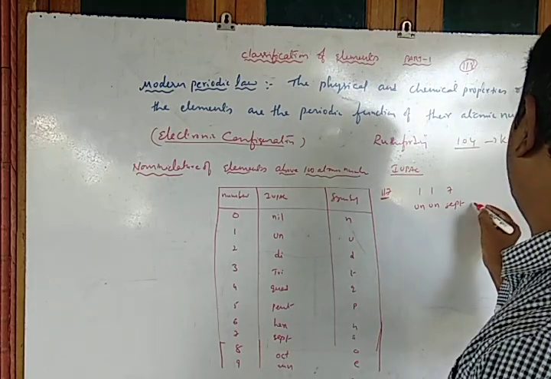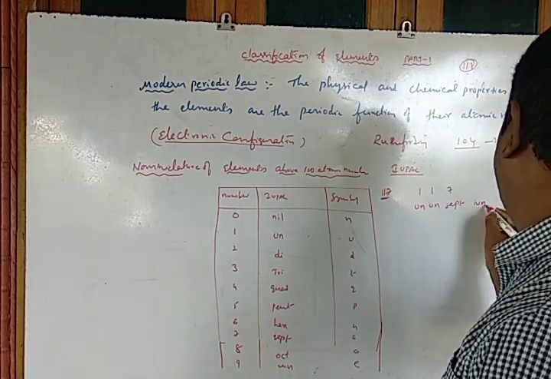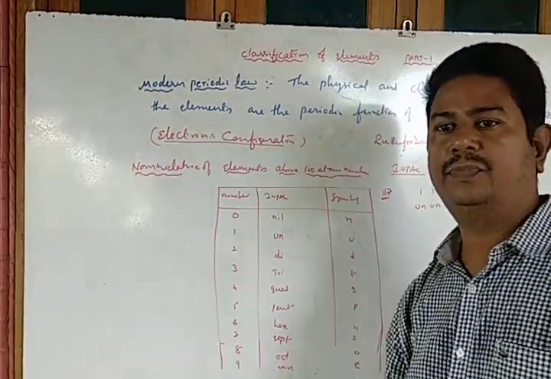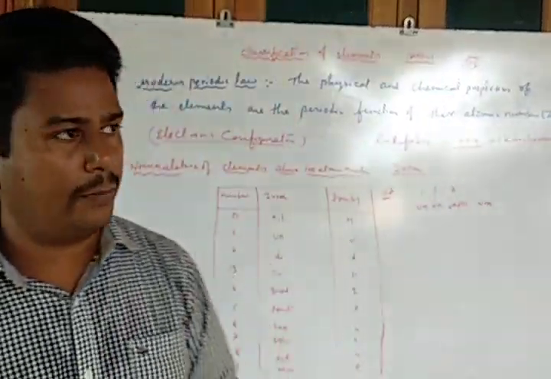And for every element, at the last add IUM. So that is the IUPAC nomenclature.